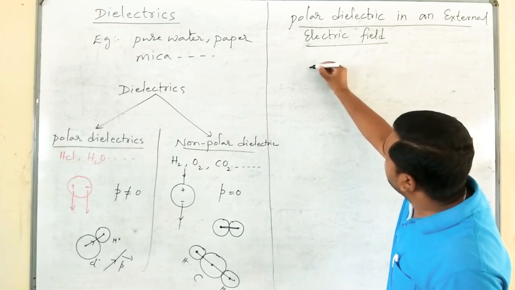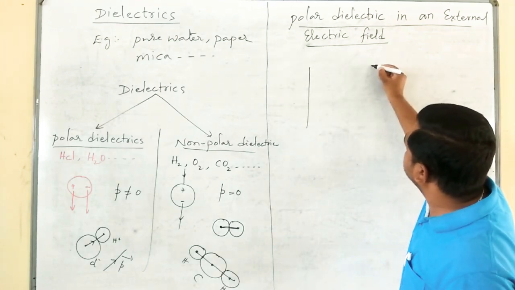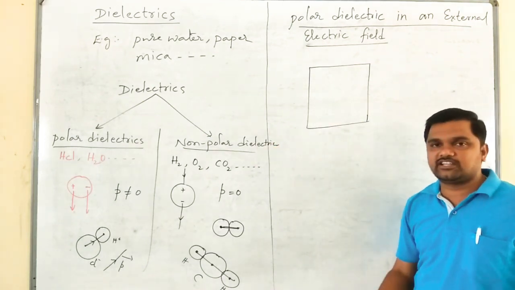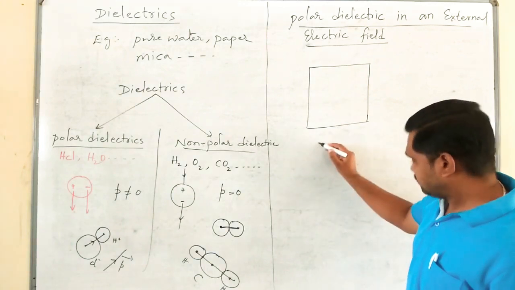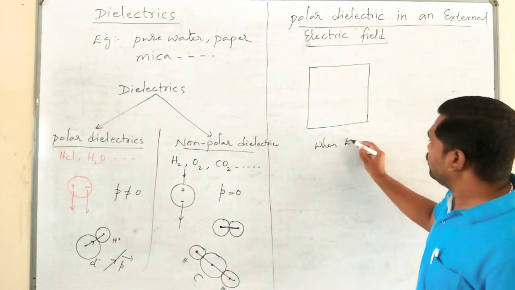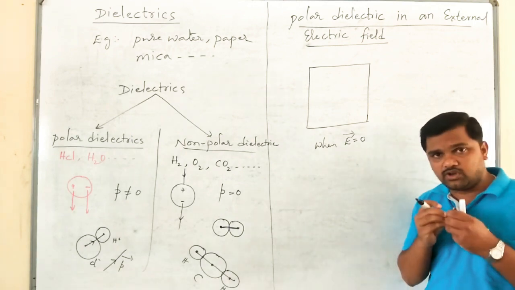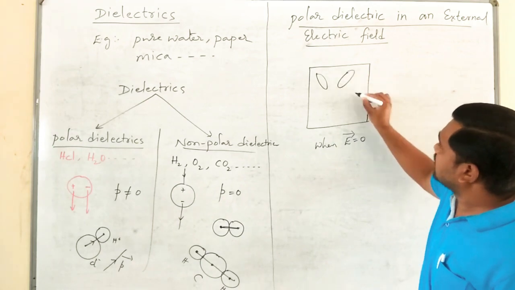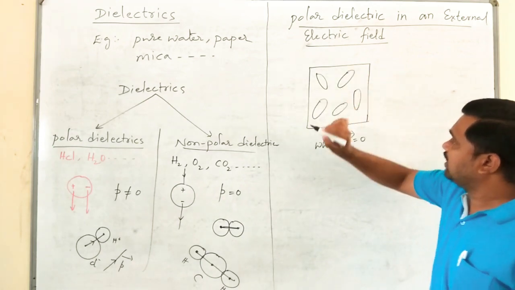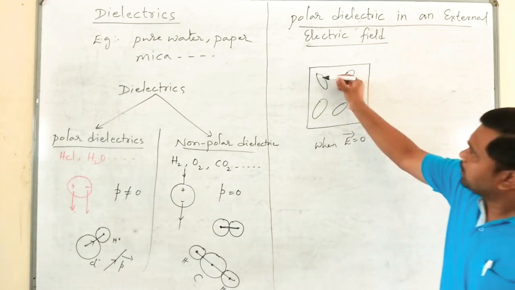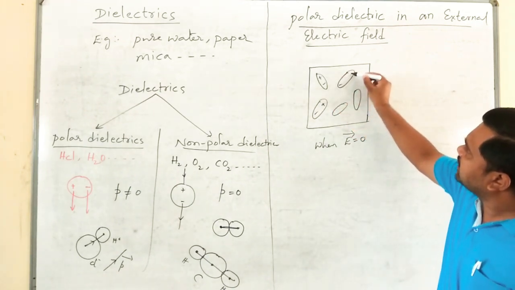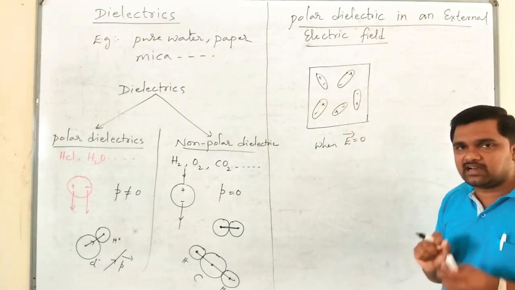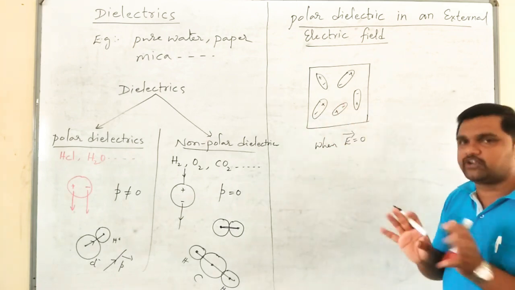Let us consider one such dielectric substance, which may be HCl or H2O. Here when E is equal to 0, that is when there is no application of external electric field, due to thermal agitation of the substance, the dipoles will arrange randomly like this. Each and every dipole has a dipole moment in a particular direction.